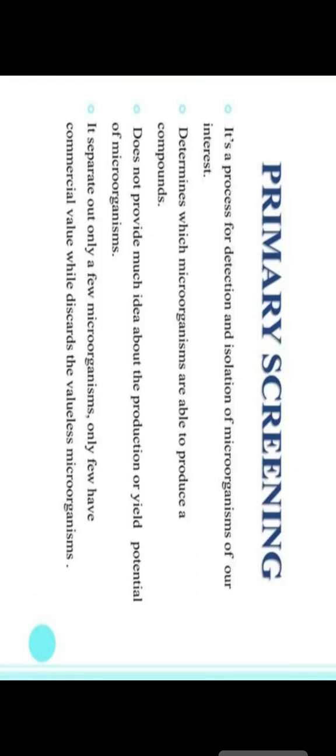The primary screening is a process for detection and isolation of microorganisms of interest. Next, it determines which microorganisms are able to produce the compound, and does not provide much idea about the production, yield or potential of the microorganisms. Next, it separates out only a few microorganisms.